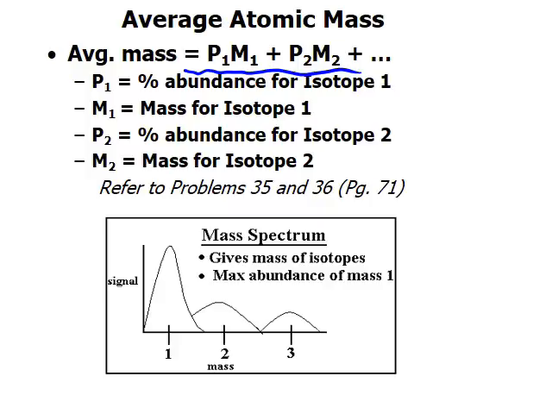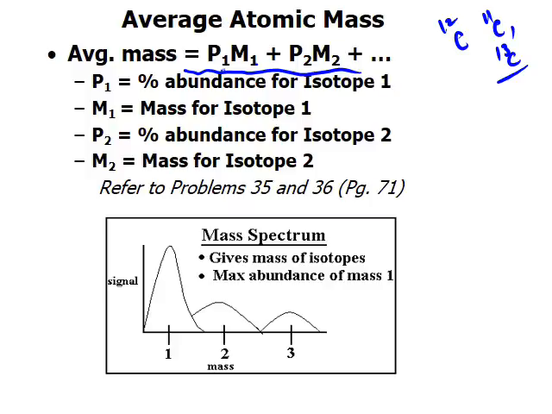P1, P2, P3, these are percent abundance of different isotopes of that element. Remember, I mentioned that some of these isotopes are more abundant than the other ones. For example, in case of carbon, carbon 12 is most dominant, but carbon 11, carbon 13, they're not present in that large quantity. So that has to be considered in calculating the average. So that's why we need to include percent abundance times the mass of that particular isotope. And that's how you calculate the average mass.